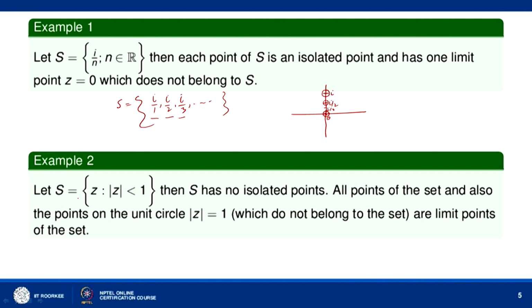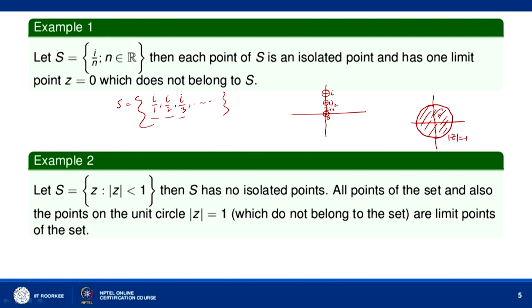Now, if you take S equal to the set of all elements Z such that mod of Z is less than 1, then this is your circle mod Z equal to 1. The interior of this circle we are considering. The interior of this circle is the region given by mod Z less than 1. Then S has no isolated points.